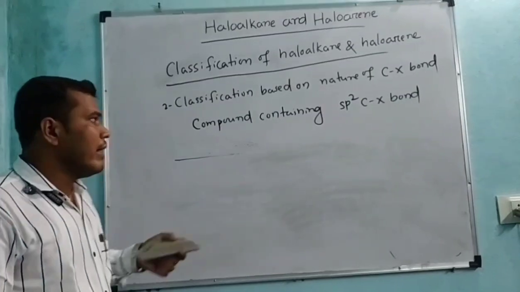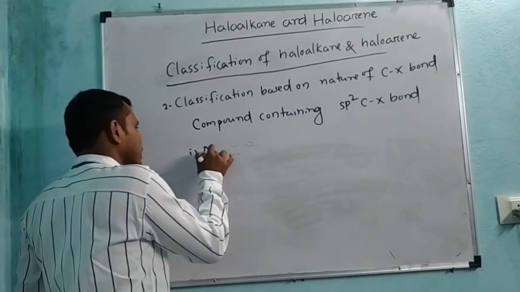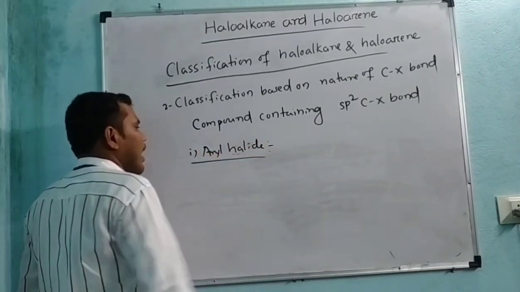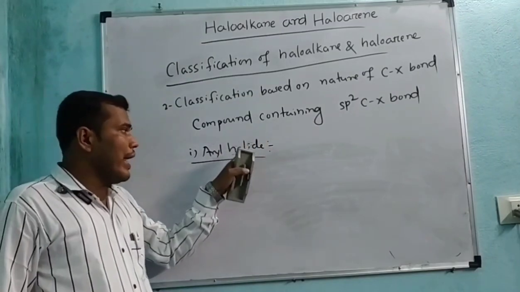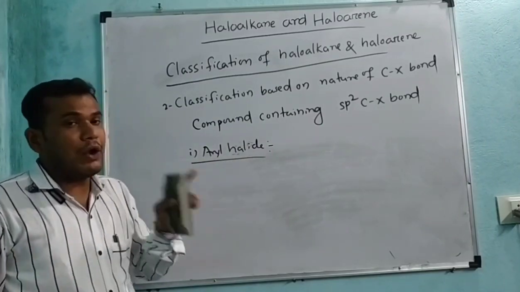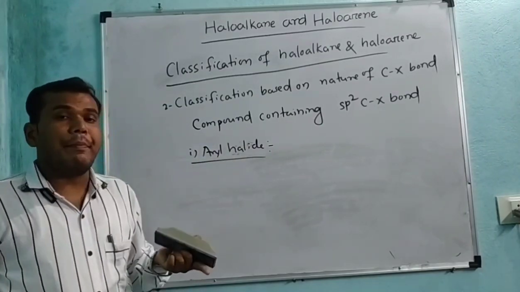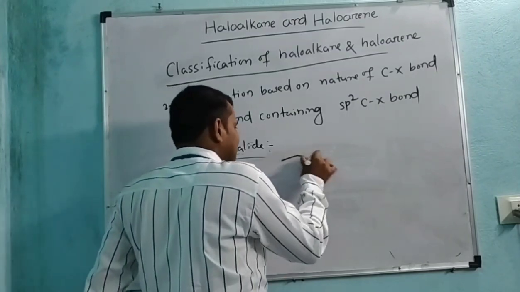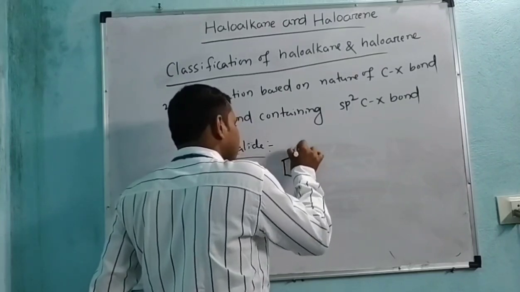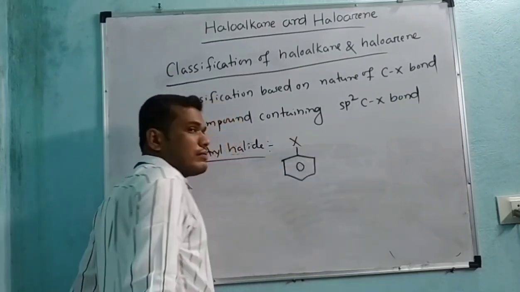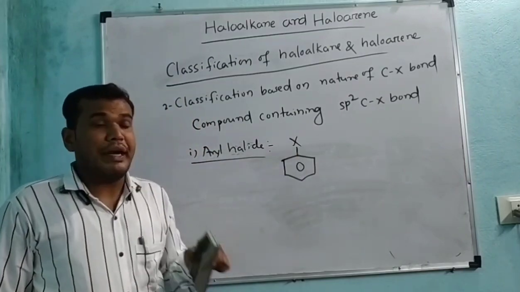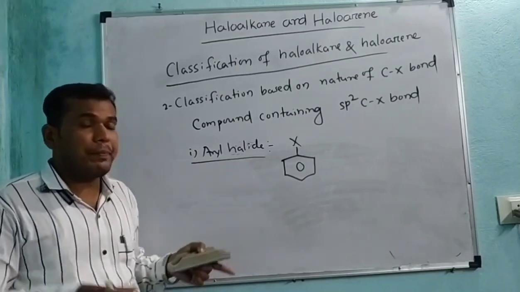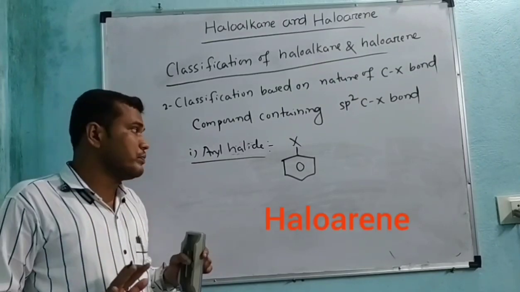Let us consider aryl halide. The topic name is haloarene or aryl halide. Here the halogen atom is linked to the benzene ring directly, then it is called aryl halide. Let us take a benzene group, and here X is attached to the benzene group directly. This one is the haloarene. X may be fluoro, chloro, bromo, and iodo.